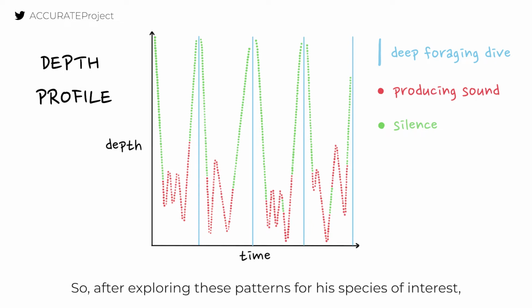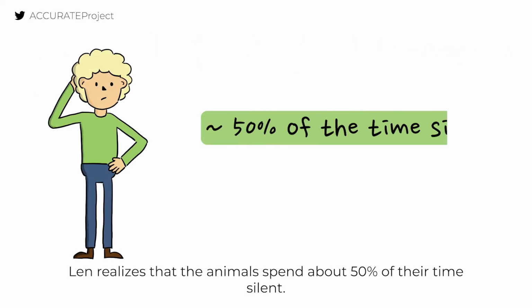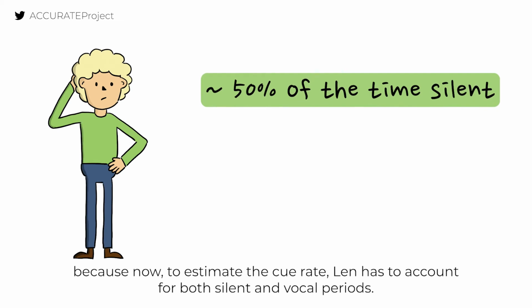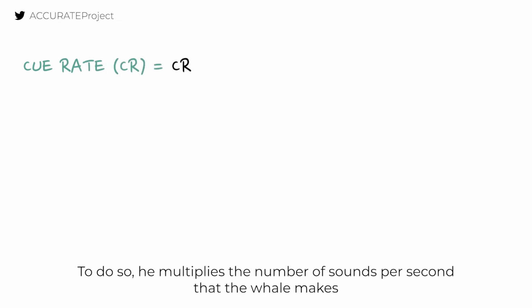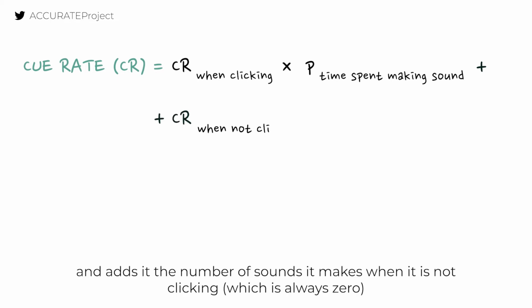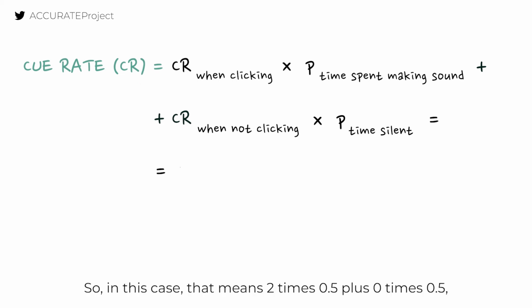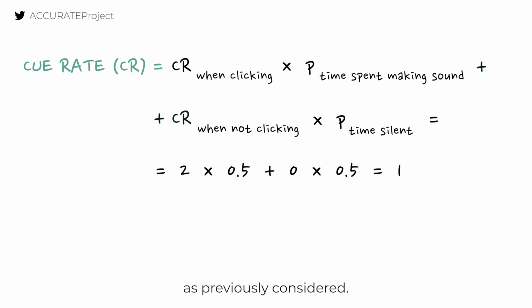So, after exploring these patterns for his species of interest, Len realizes that the animals spend about 50% of their time silent, and this changes things quite a bit, because now, to estimate the cue rate, Len has to account for both silent and vocal periods. To do so, he multiplies the number of sounds per second that the whale makes by the proportion of time it spends making sounds, and adds it to the number of sounds it makes when it's not clicking, which is always 0, multiplied by the proportion of time it spends silent. So in this case, that means 2 times 0.5 plus 0 times 0.5, meaning a cue rate of 1 and not 2 clicks per second as previously considered.